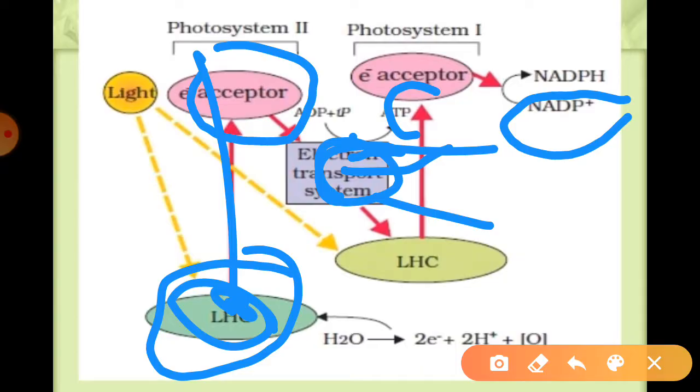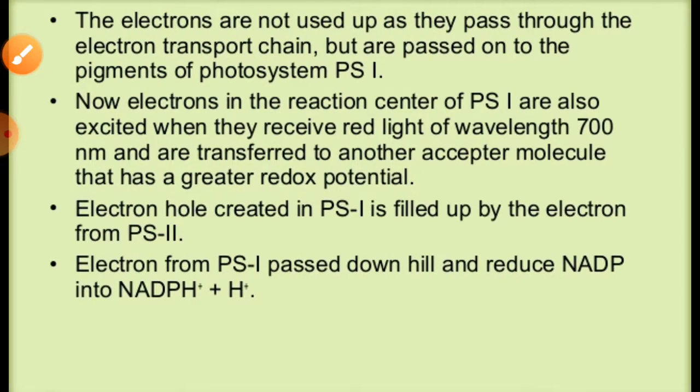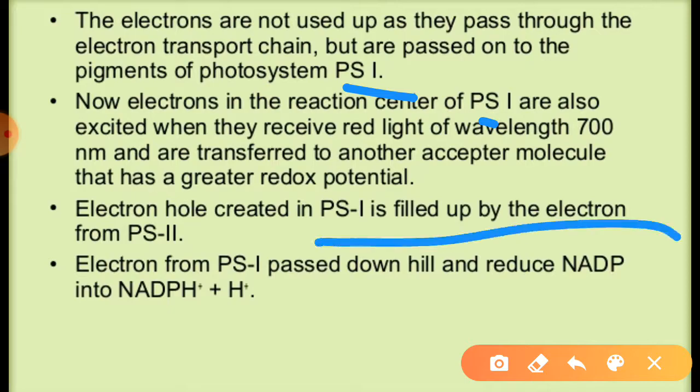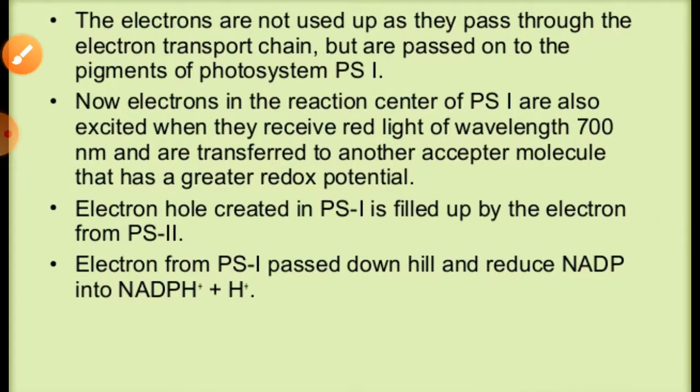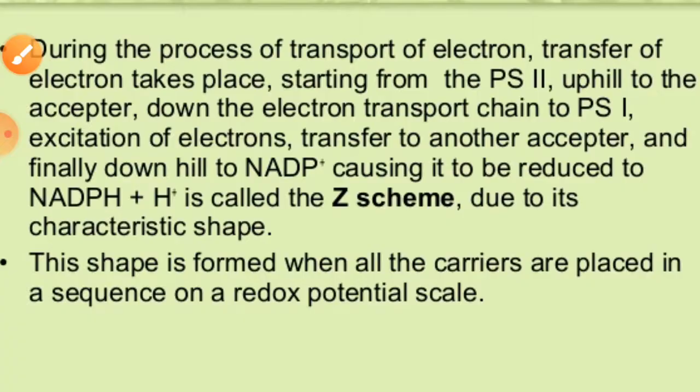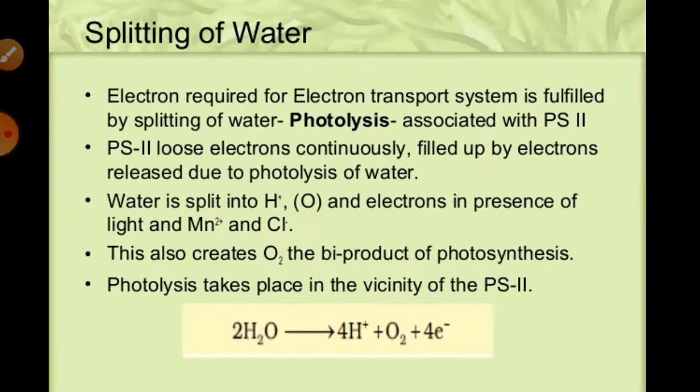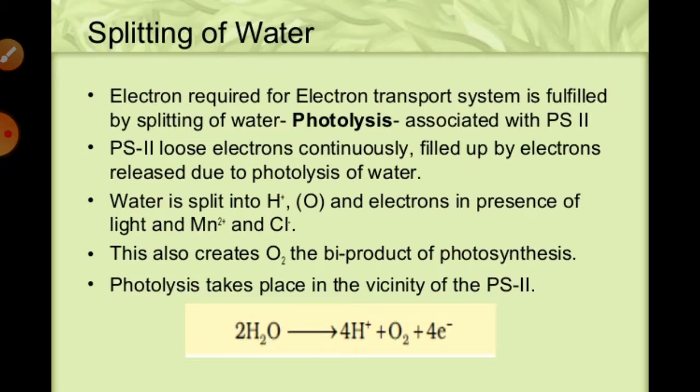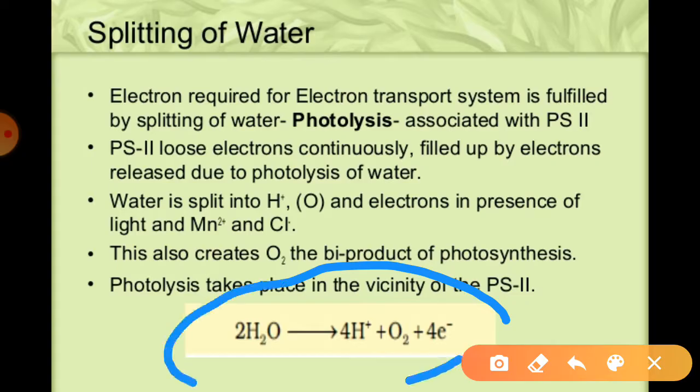So we have to take out simple equations over there. Generally, as you can see in the diagrams, they always explain about PS1 700, then how NADP changes into NADPH, and then the Z scheme, due to which we get surge potential energy. And in the last, the reaction about the splitting of water, which you can see in your notes.